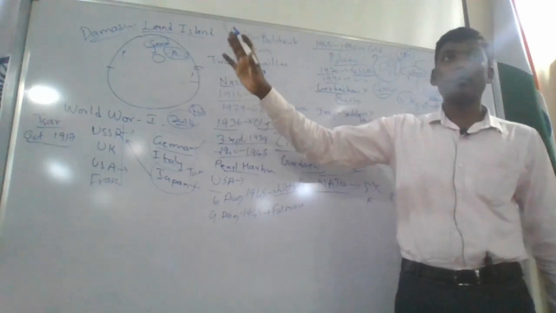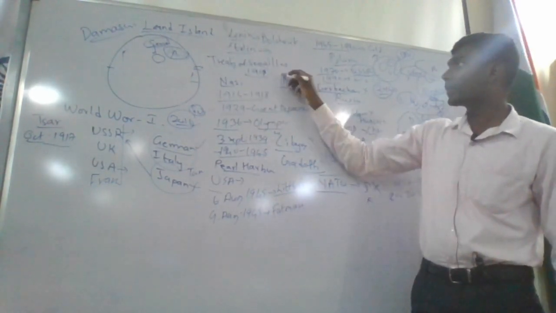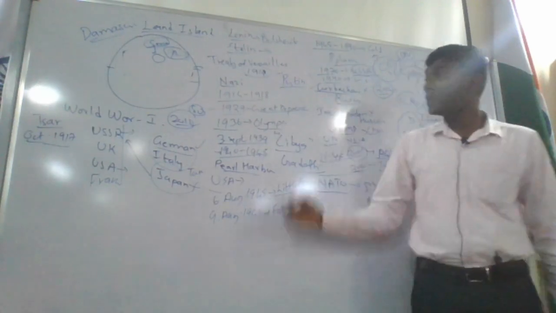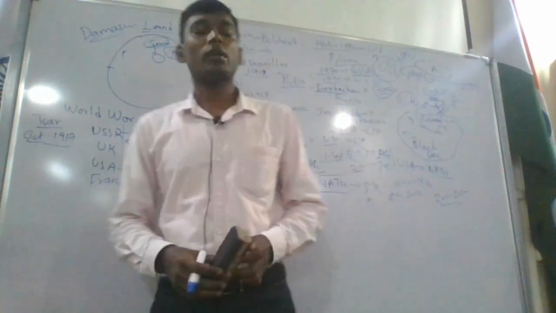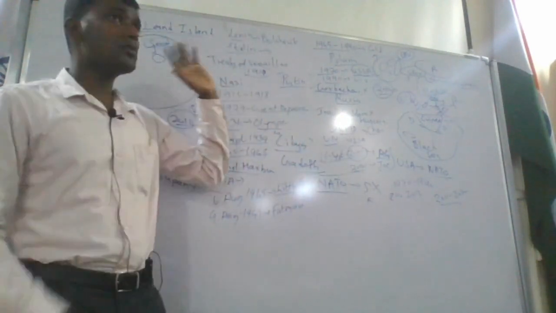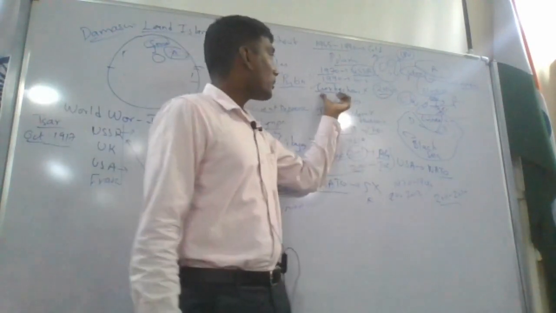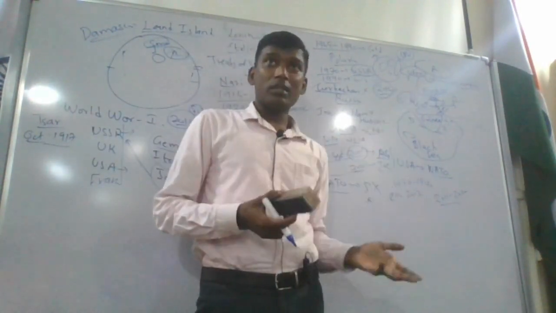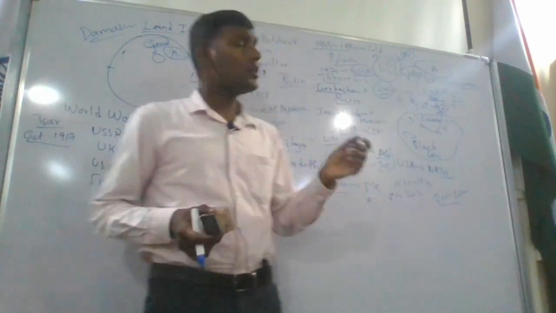So this is what is happening. Russia, Vladimir Putin is a very strong leader. He is above 80 years old, but he can be the president for another few more years. For another 10 years also he can be the president. So we'll have to wait and see whether like Gorbachev, Russia will again break into pieces or the Russians will expand its territory. We'll have to wait and see.